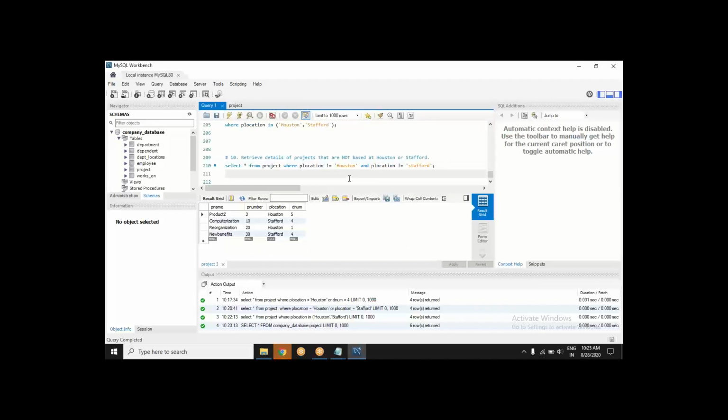So the not operator is: select asterisk from project where p location not equal, the exclamation mark operator. We are saying not equal to Houston and not equal to Stafford.